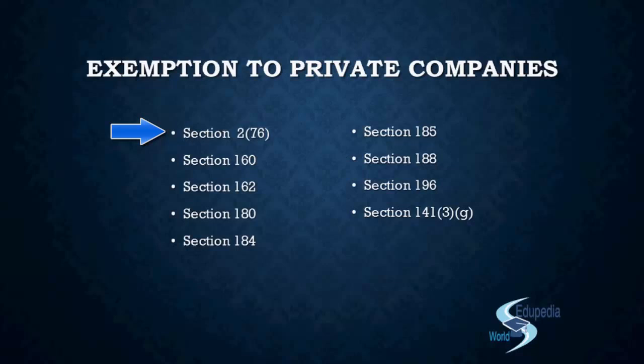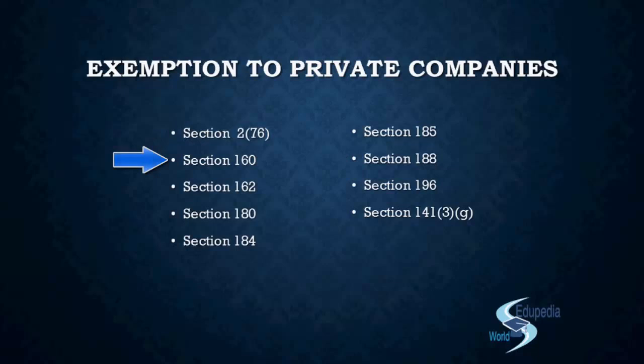This exemption was actually supposed to be covered while we would be doing section 188. But since the exemption solely pertains to the definition, we have covered it along with section 2 clause 76. But we'll still be discussing 188 because we have one more exemption in 188 that pertains to the second proviso. We'll discuss it while we are doing section 188.